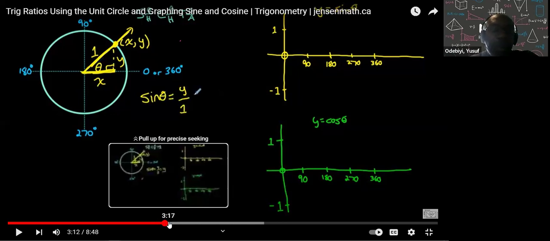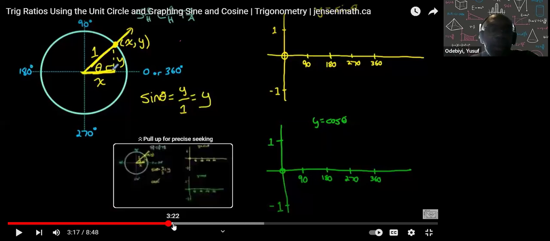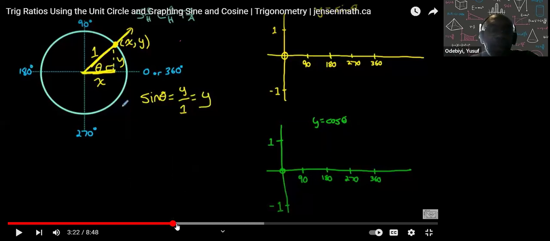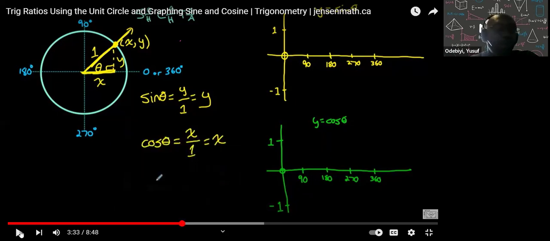Okay, there you go. Sine theta equals y, and then he's going to do cos theta. Cos theta is equal to x over 1, which just equals x. So cosine actually just tells you the horizontal distance you are from the y-axis.